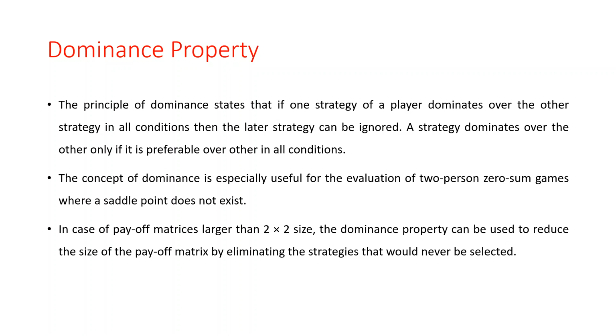When, for each pure strategy of the opponent, the payoff associated with one strategy is no better than that of another strategy of the player, then the first strategy is said to be dominated by the second strategy, and this player will never use it. So the dominated pure strategy will never be part of the optimal mixed strategy.